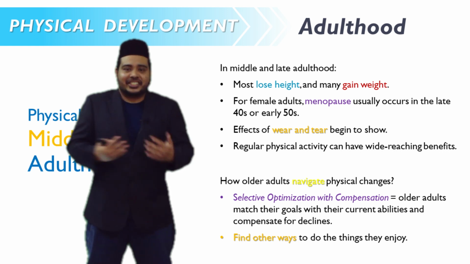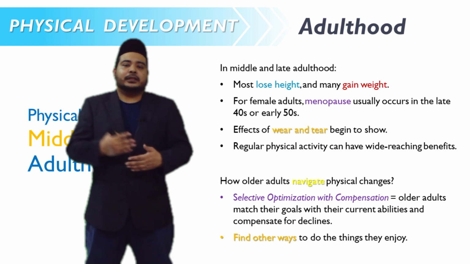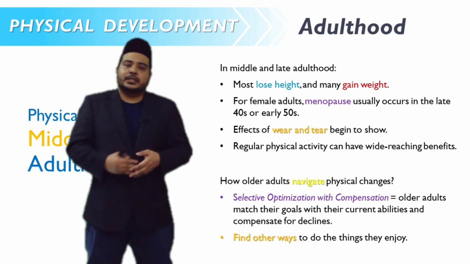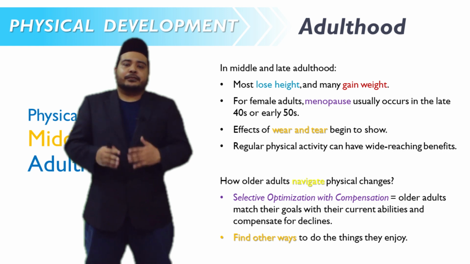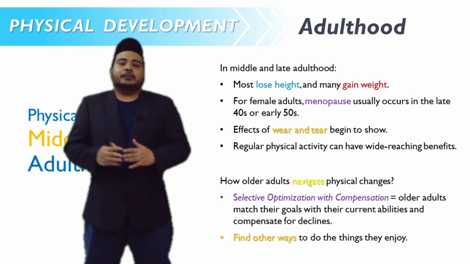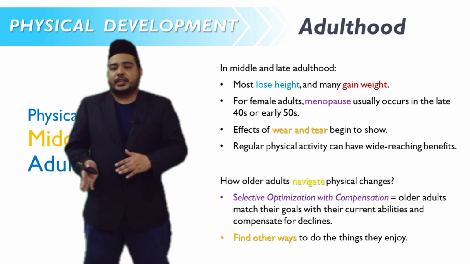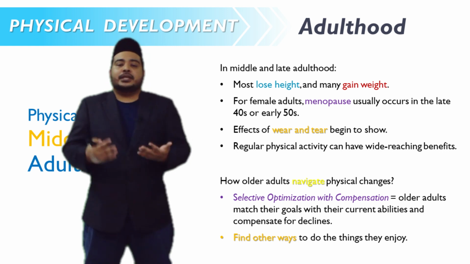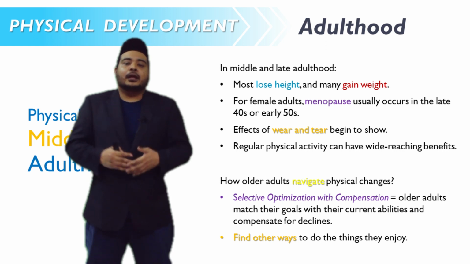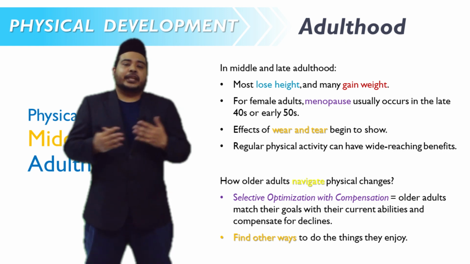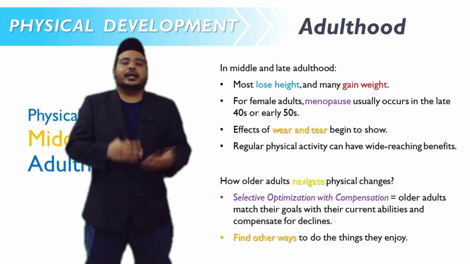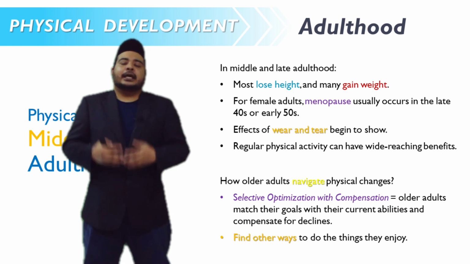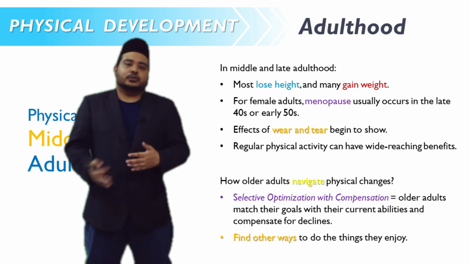When people start to feel the decline in their physical activities, they start to change their behavior. How do adults navigate physical changes? Developmental psychologists discuss this aspect from the selective optimization with compensation perspective. In other words, when we reach this age, 40 to 50 years old, adults change their goals or match their goals with their current physical abilities and compensate for their declines.